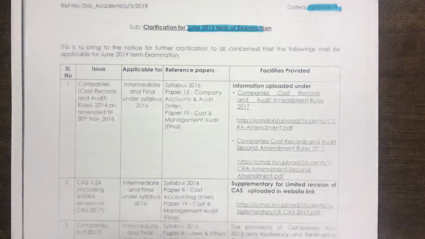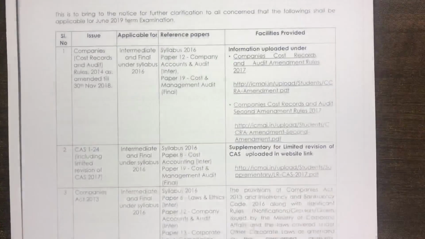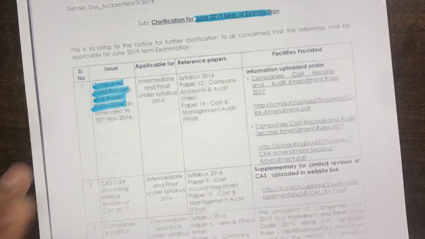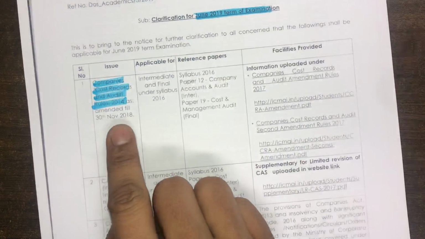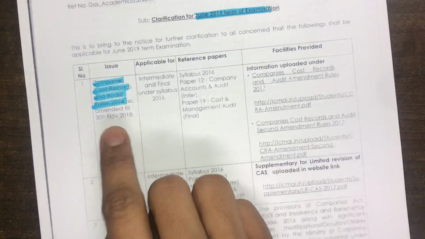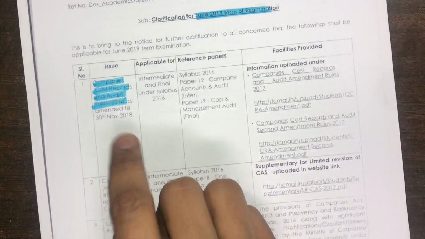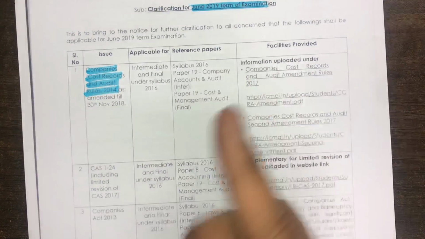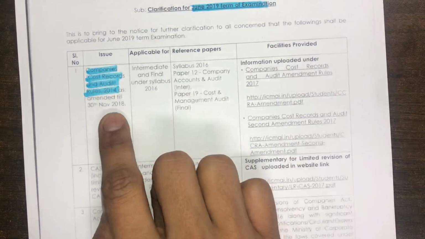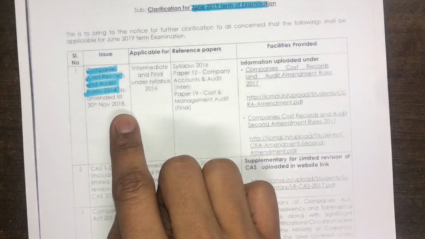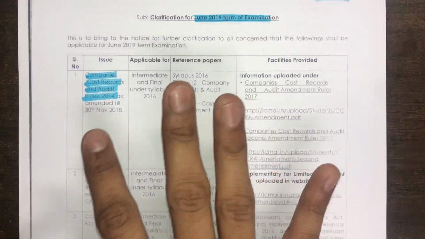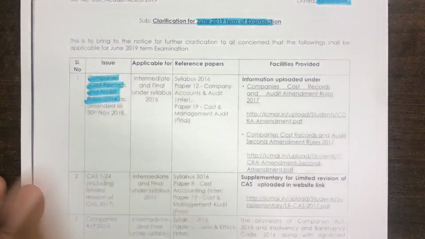Intermediate students, for audit, there is a clarification that, number one, the Companies (Cost Records and Audit) Rules, 2014 as amended till 30th November 2018 are applicable for your audit paper. Guys, the book which you already have and the video lectures which I have provided to you contain these rules which are amended till 30th November 2018. So you need not worry, you need not refer to any further amendments. Your notes and your lectures are fully amended to incorporate this particular requirement.